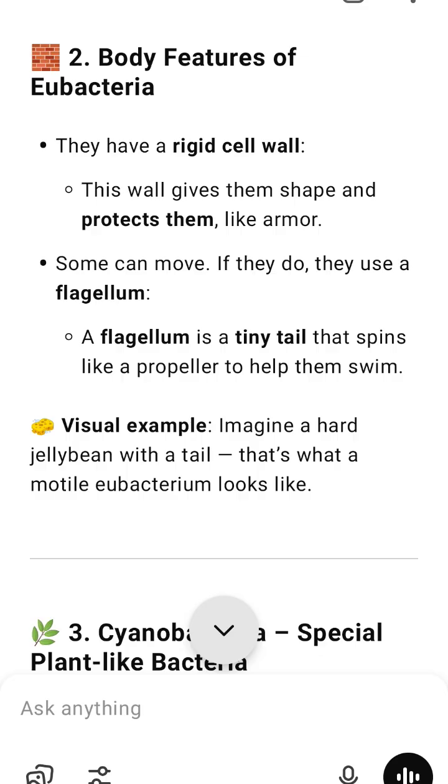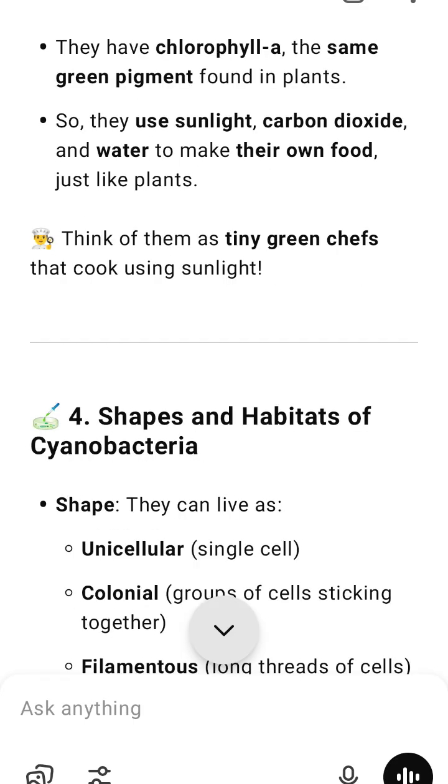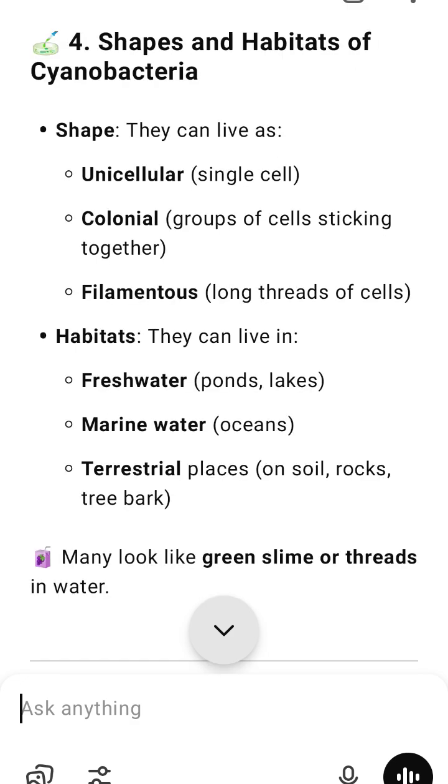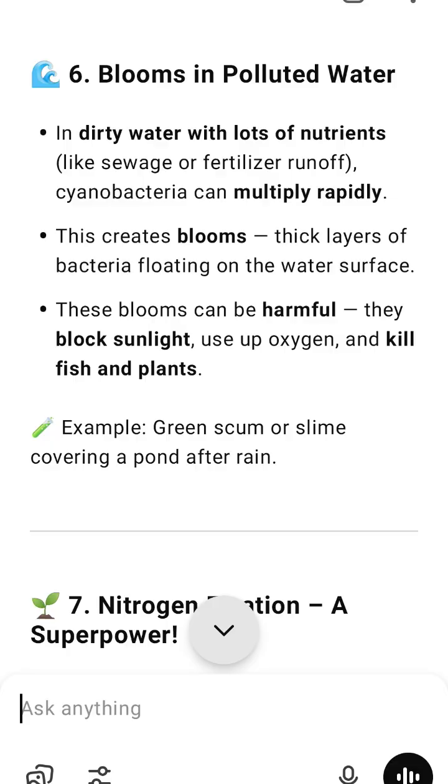9. Recycling role in nature. These bacteria help in recycling important nutrients like nitrogen for leaves, phosphorus for roots and fruits, iron for energy processes, sulfur for building proteins. They break down dead organisms and waste, returning nutrients to the soil and water. Without them, plants couldn't grow, and nature's food chain would break.